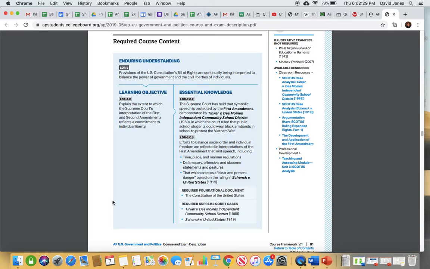But for the most part, speech is protected. Okay, you do have the right to protest against government. You do have the right to speak your mind on various issues. And that speech does not stop when you go to school. You have First Amendment protections at school as well. That was the Tinker versus Des Moines case back in 1969. Now, obviously, if your speech is disruptive to the school day, then the school can do things to limit your speech if they know that it's disruptive.